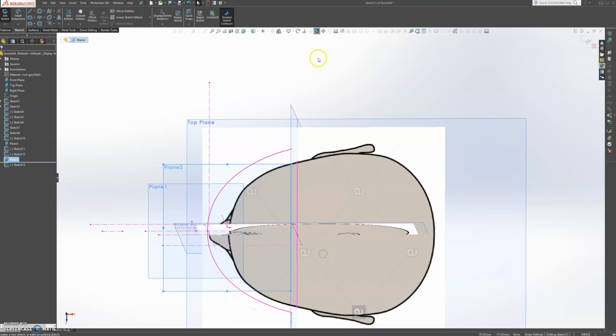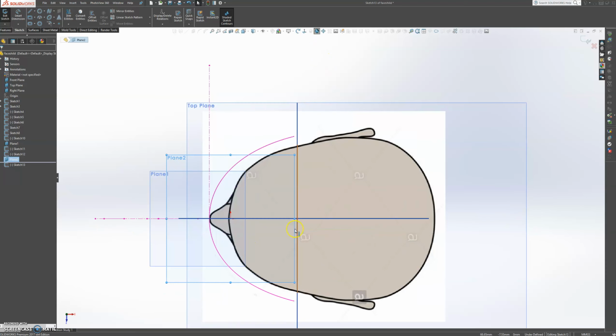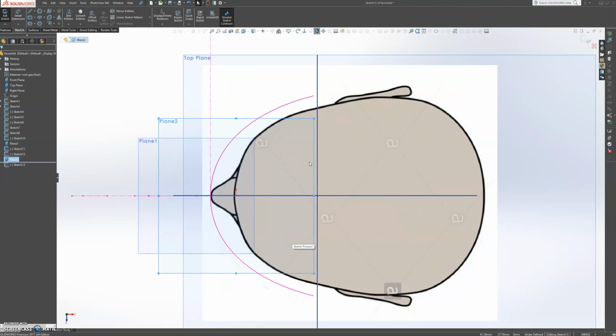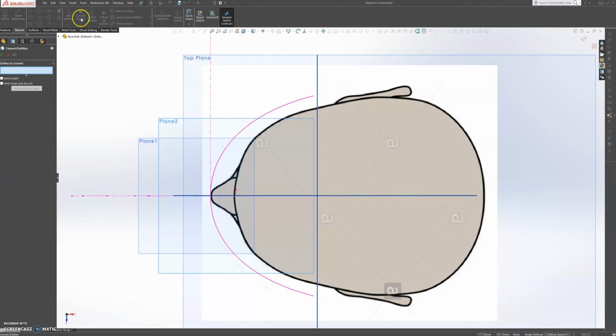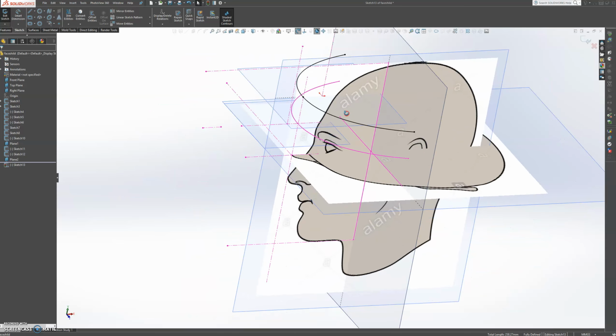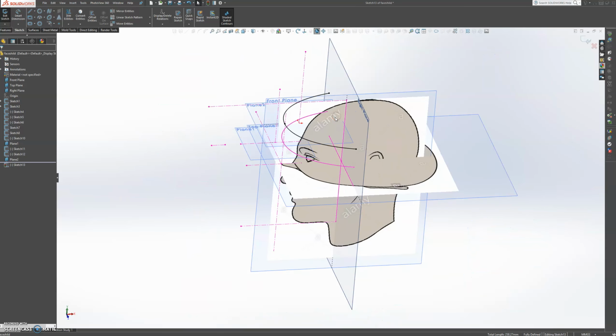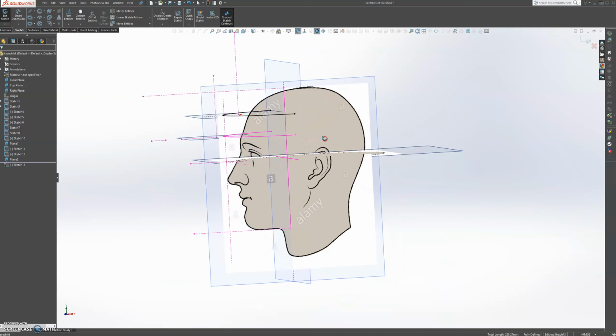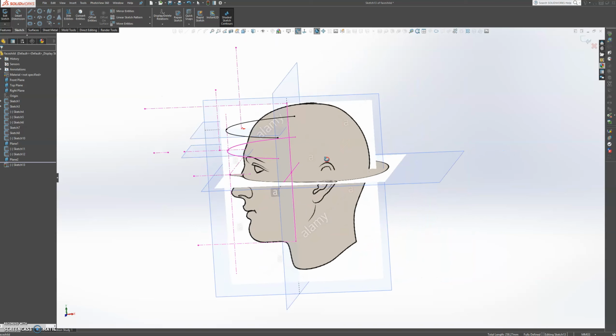The top part of the hardware is going to be the same line as that one. So what we're going to do is convert entities. We select convert entities, then select the spline, select the second spline, and then the green check mark, and now we have the two lines ready. So now we have this part done.